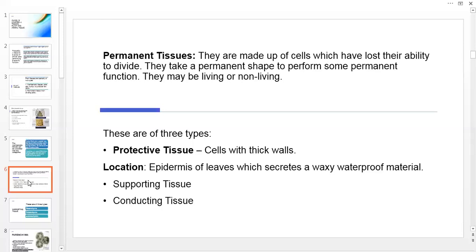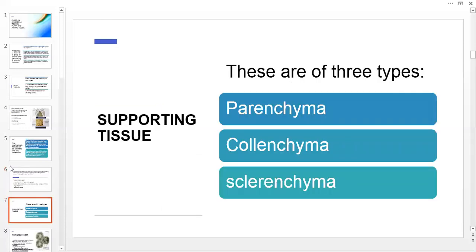Now we are coming on to the supporting tissues. Supporting tissues are of three types, parenchyma, collenchyma, and sclerenchyma. So first we will talk about the parenchyma.